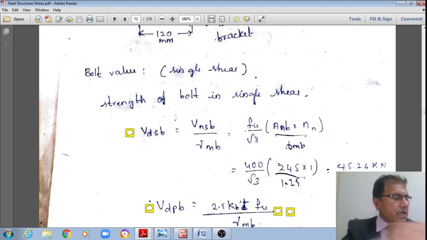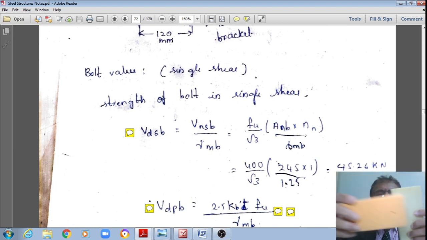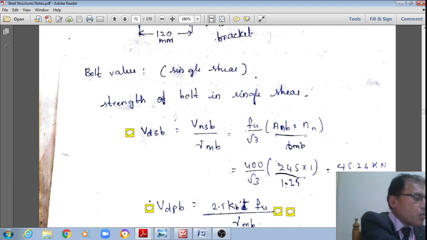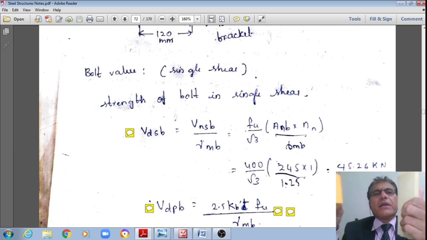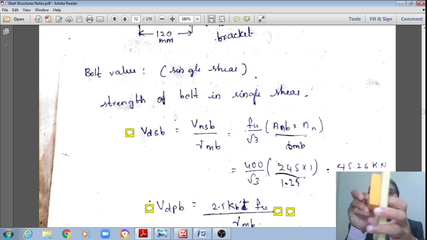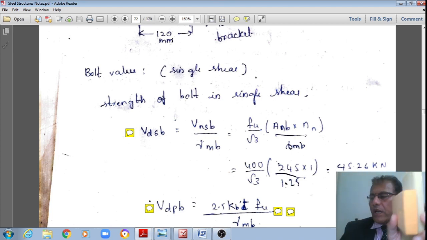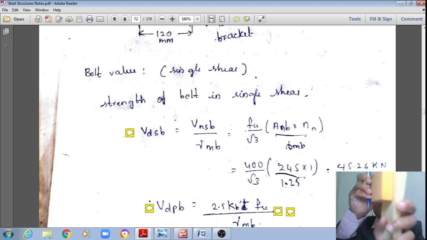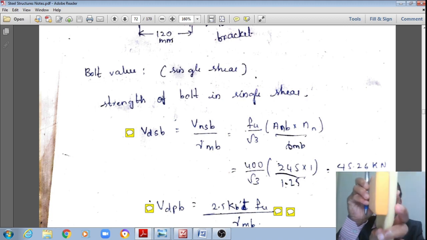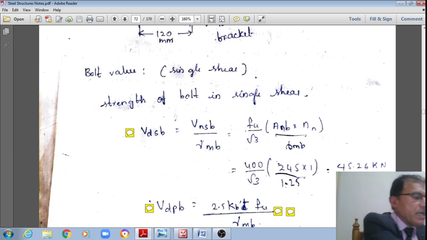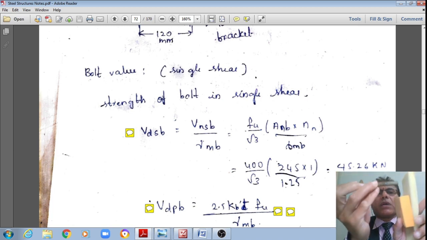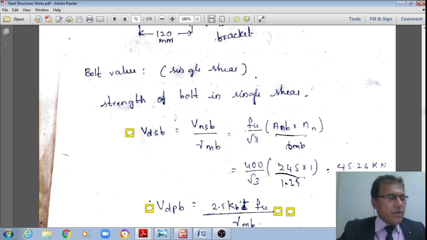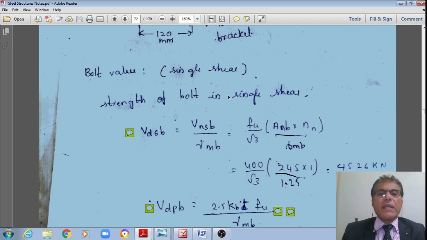However, we can see that the bracket is connected to the flange. Therefore, there is only one weak plane, so these ordinary black bolts are under single shear. Therefore, what is the strength of this ordinary black bolt in single shear?